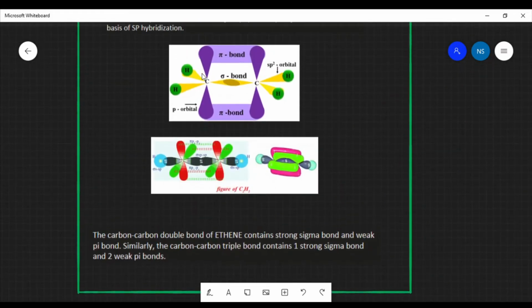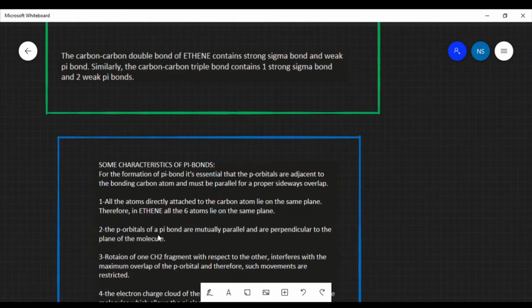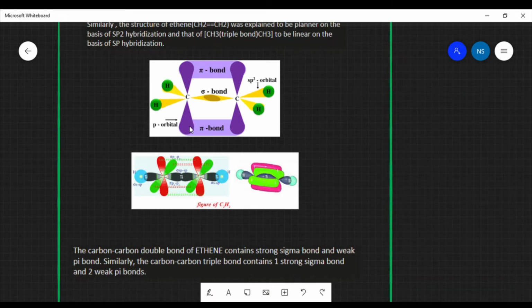Here you can see this p orbital is near to the adjacent carbon, and both of these are properly parallel also, therefore they are able to form a pi bond. The p orbitals of a pi bond are mutually parallel and perpendicular to the plane of the molecule.